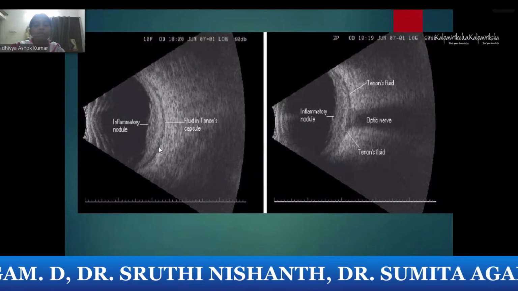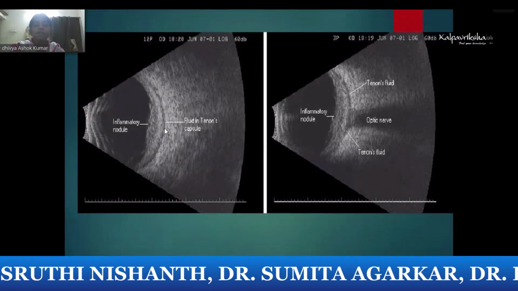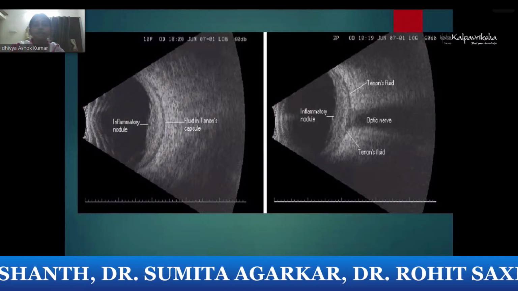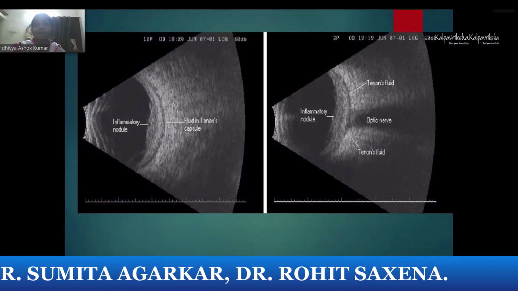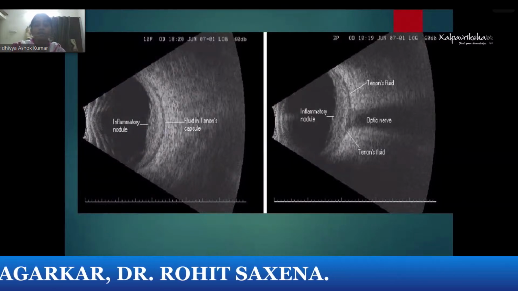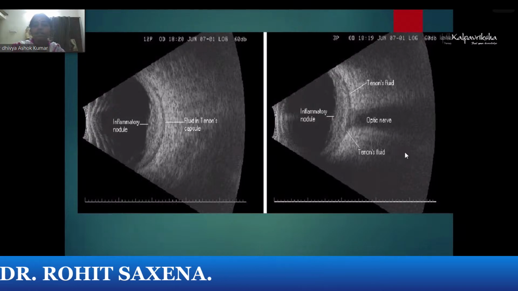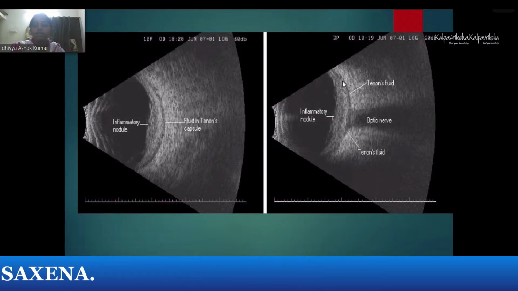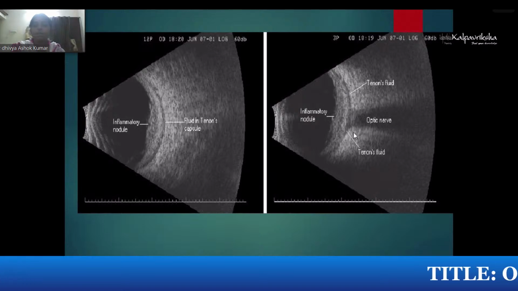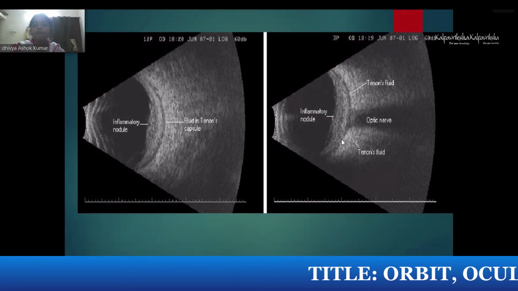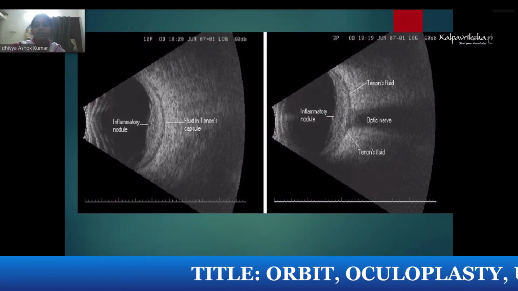Fluid in the subtenon space seen in the posterior scleritis, inflammatory nodule overlying it. You have to see, especially patients having painful red eye with movement on eye. So you have to look for this tenon sign. So this T sign which is seen in the posterior part of your tenon, this is the tenon fluid, especially in the posterior scleritis, it's called the T sign.